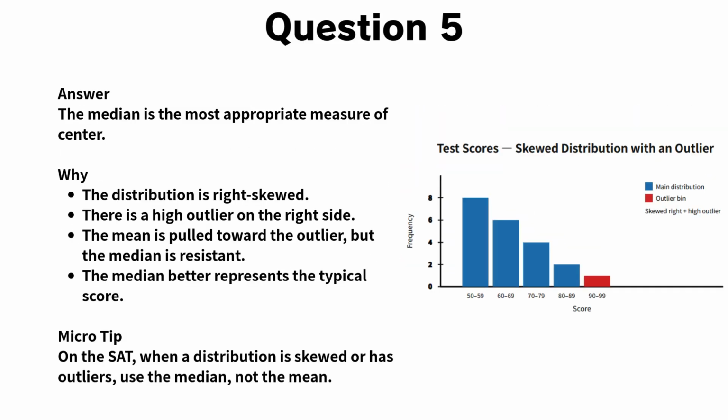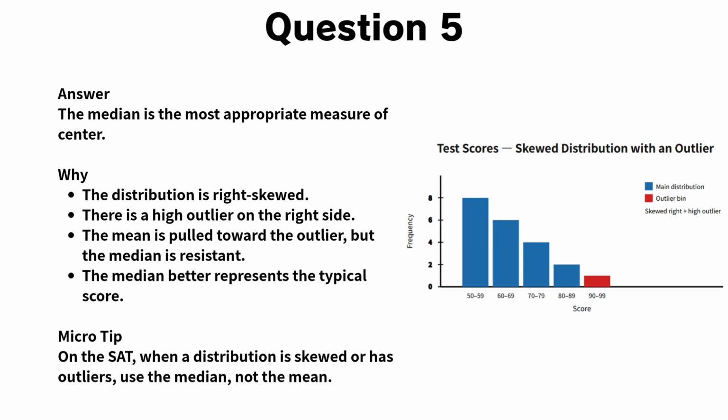Now let's walk through the explanation for question 5. The correct answer is that the median is the most appropriate measure of center. Here's why. First, look at the overall shape of the distribution. Most of the test scores are clustered between about 50 and 80, but there is a single high outlier on the right side, around the 90s. This makes the distribution right skewed.